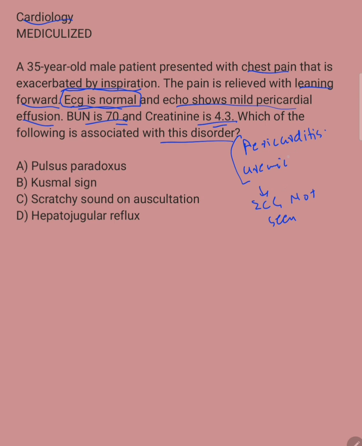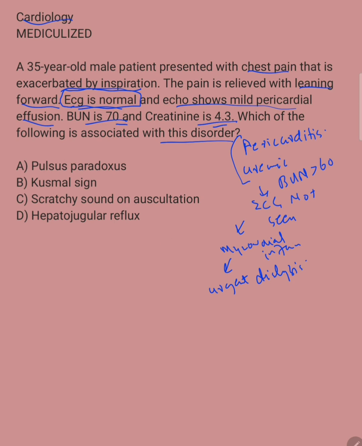And the reason for this is because the myocardial inflammation is not present in uremic pericarditis. Another thing to be aware of is that when uremic pericarditis occurs, BUN is usually greater than 60. So far we know that it's a uremic pericarditis case. ECG is usually normal. So what is the management for this? The management for uremic pericarditis is urgent dialysis. It's a really strong indication for urgent dialysis.